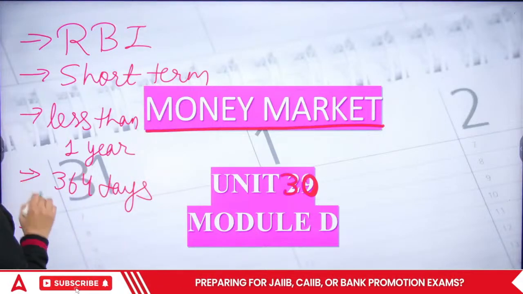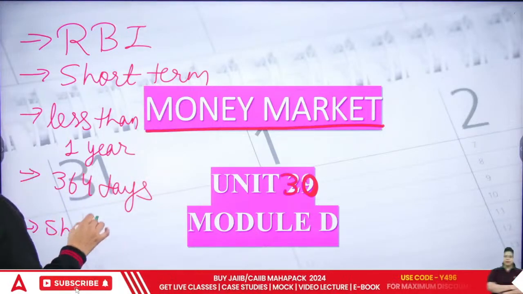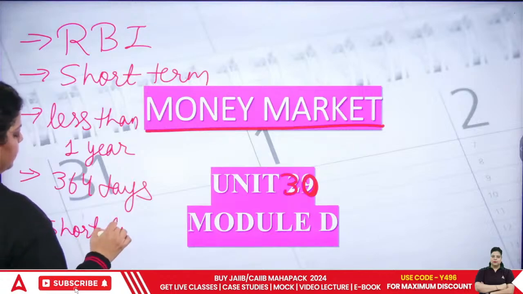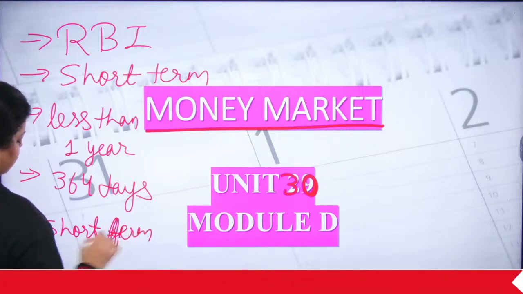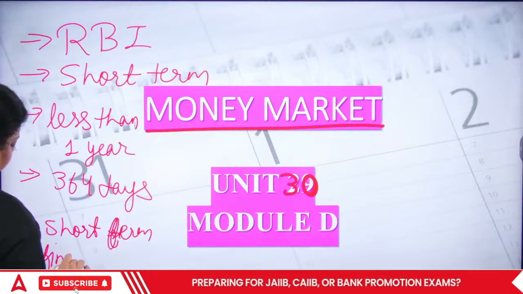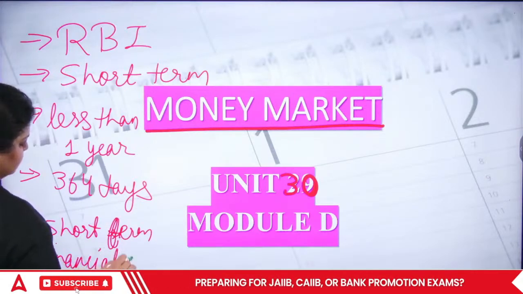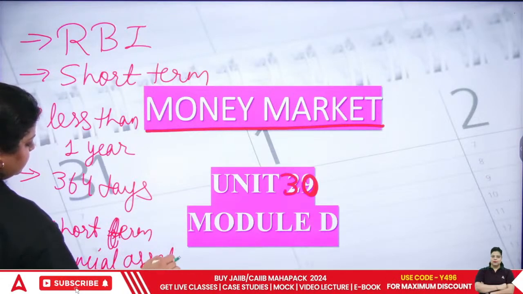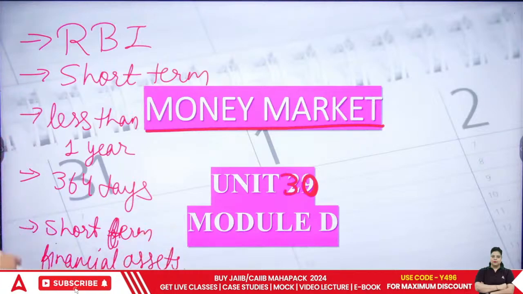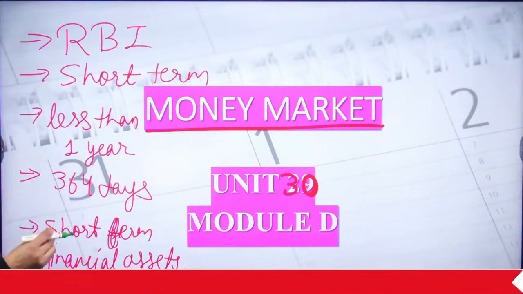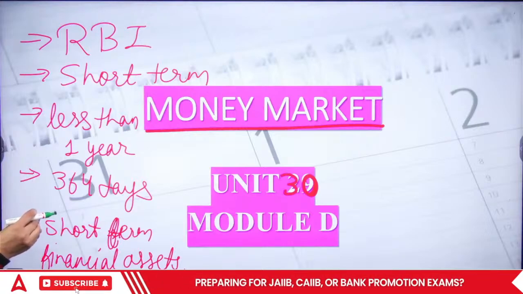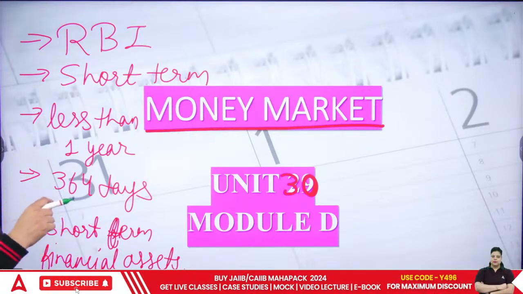It uses short-term financial assets to perform as close substitutes of money.